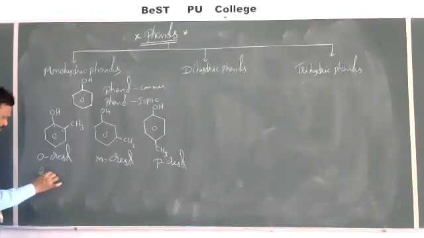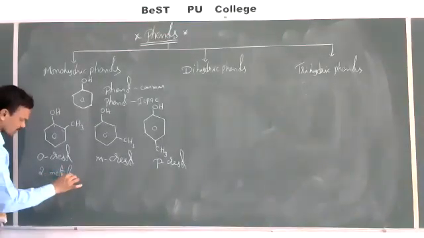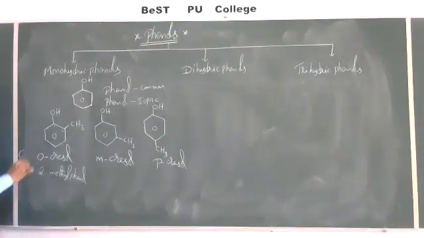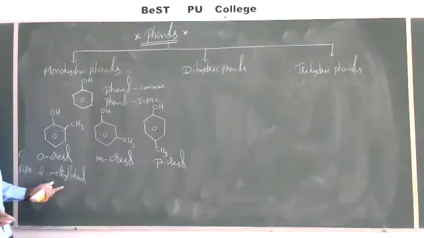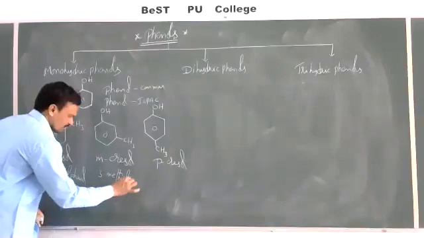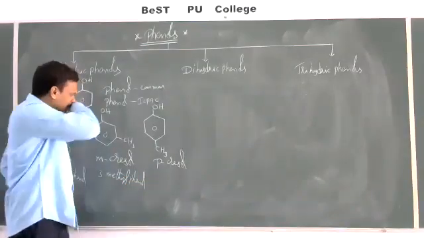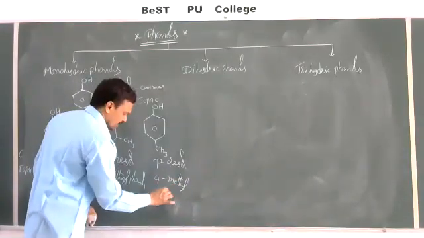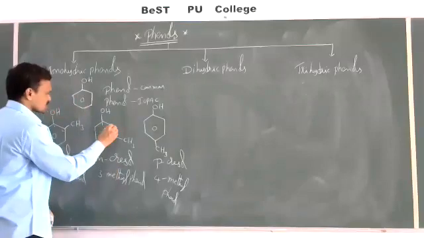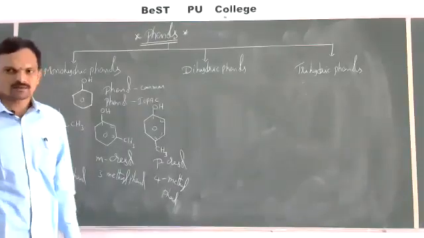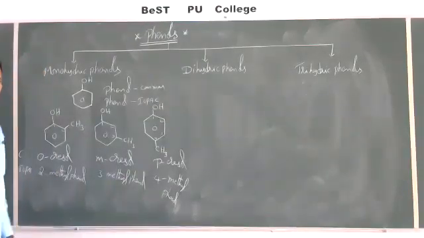This is 2-methylphenol. This is the IUPAC name. This is the common name, and this is the IUPAC name. Orthocresol, 2-methylphenol. Metacresol, this is nothing but 3-methylphenol. Paracresol, which is nothing but 4-methylphenol. So here this is first position, second position, third position, 1, 2, 3, 4, like this. So these are some examples of monohydric phenols.